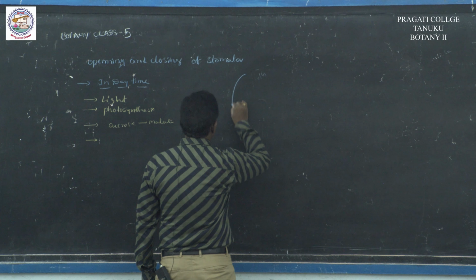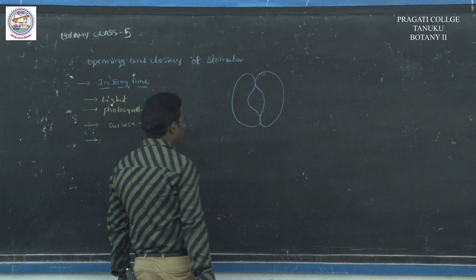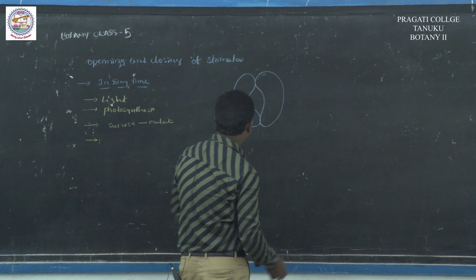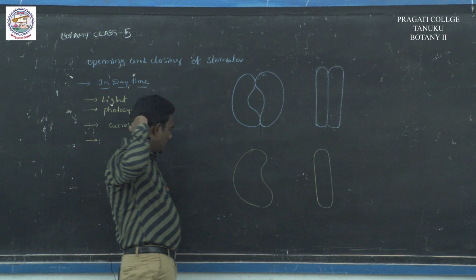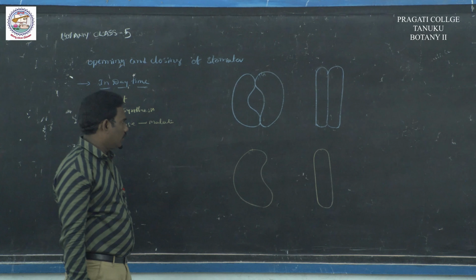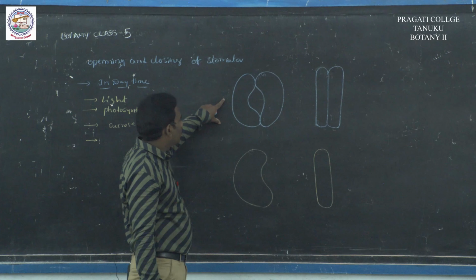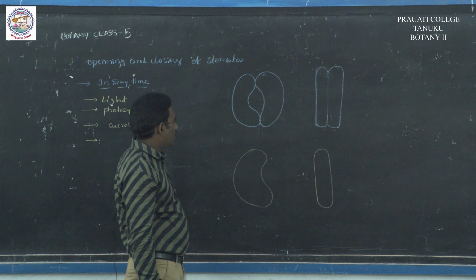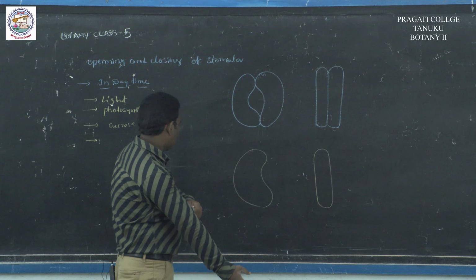These are the two guard cells of a dicot plant, or dorsiventral leaf.